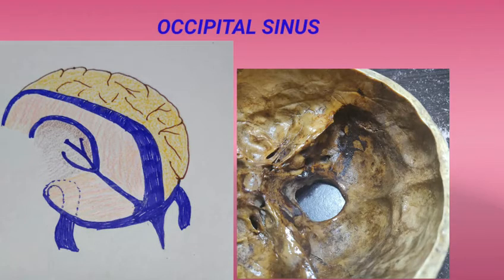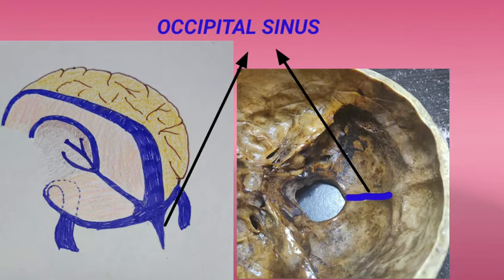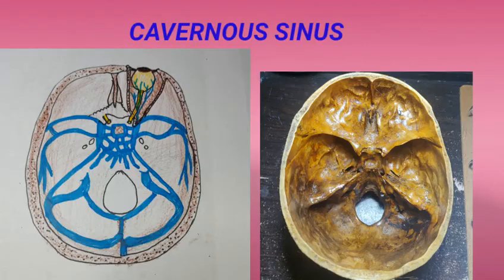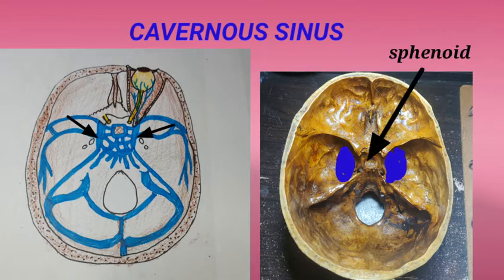The smallest of all sinuses, which lies in the attached margin of falx cerebelli and ends in the confluence of sinuses, is the occipital sinus. The most to be highlighted among the paired sinuses is the cavernous sinus. They are located on either side of the body of the sphenoid bone.